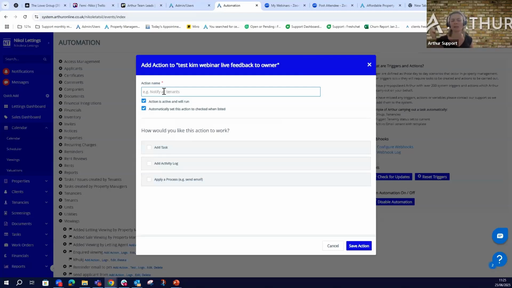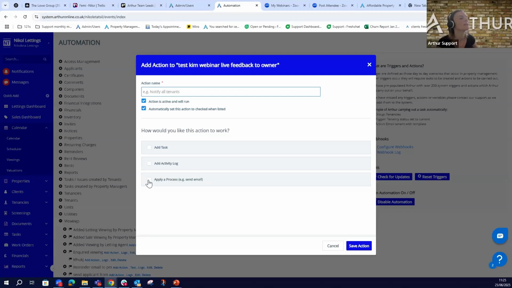And the thing is that some clients prefer to use the exact same email. Thank you for your inquiry. A team member will come back to you soon to confirm your viewing, confirm details about the viewing, etc. You can use exactly the same body of the email, but you can send it to the tenant, to the respective property manager, and to the owner. So let's see how this is possible.